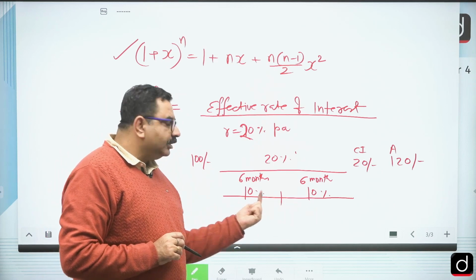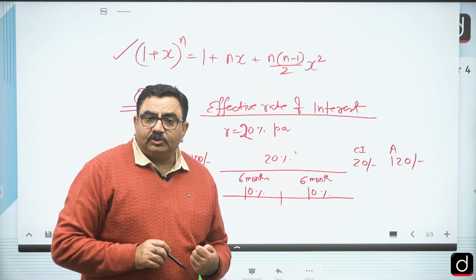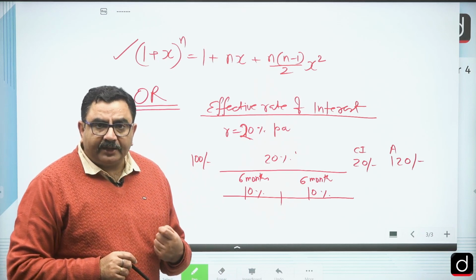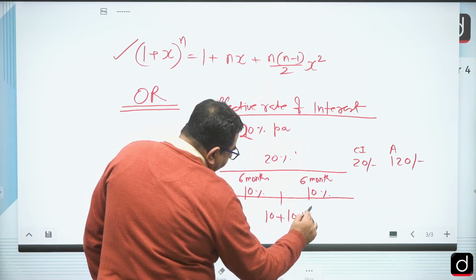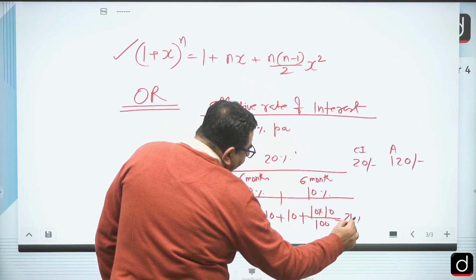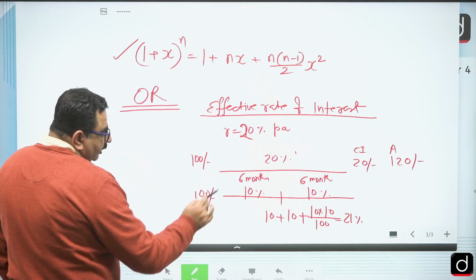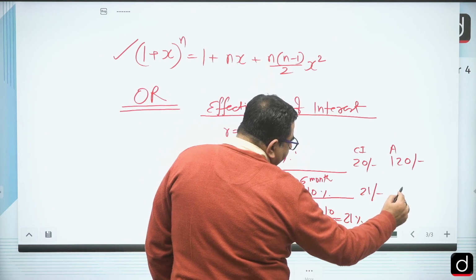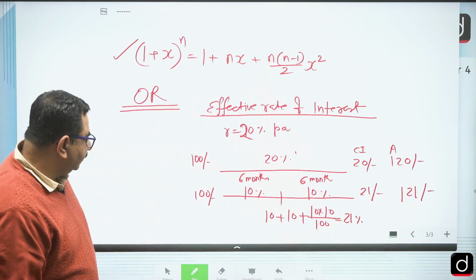First it is increased by 10% and this new value is further increased by 10%. We can use A plus B plus AB by 100. So overall it is 21%. If I deposit 100 rupees, I will get compound interest of 21 rupees and the amount will be 121 rupees, right?